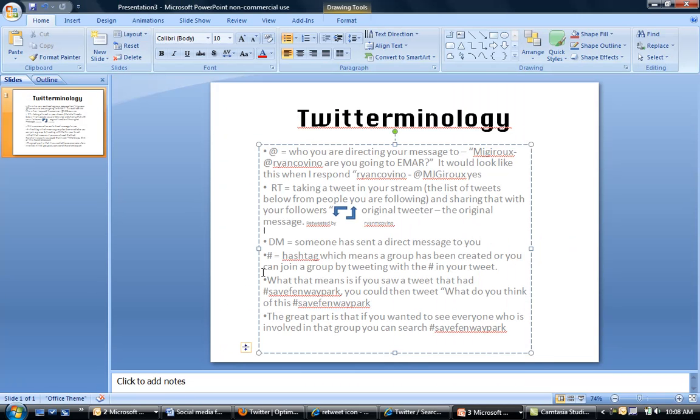What you can do with this, in the example I'm showing now, is that if you saw a tweet that had Save Fenway Park, say if they were talking about moving Fenway Park, you could then tweet to your friends, what do you think of this Save Fenway Park agenda? If you want to go back and see all the people involved in saving Fenway Park, you could just search the hashtag or number sign Save Fenway Park, and you can be involved in that conversation, see who is involved, and listen to what they have to say. So that's what's up with the Twitter terminology, and we'll talk to you soon.